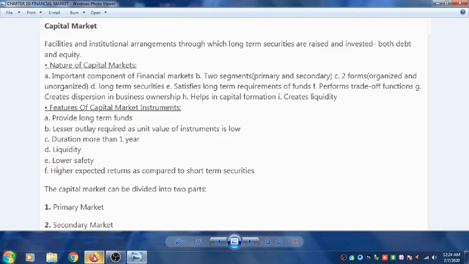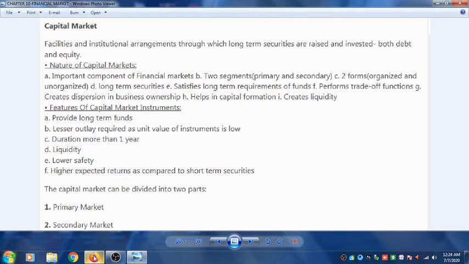Good morning, children. Today we will study about the capital market. We have already studied about the money market. As we know, the financial market is divided into two parts, the money market and the capital market. Money market is for the short term money and the capital market is for the long term securities or long term shares.